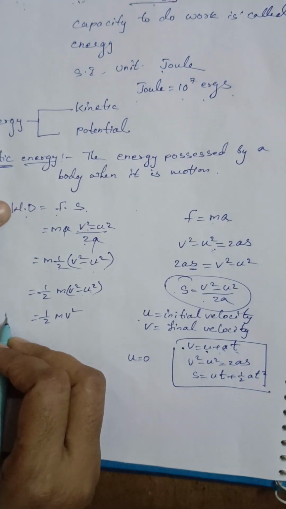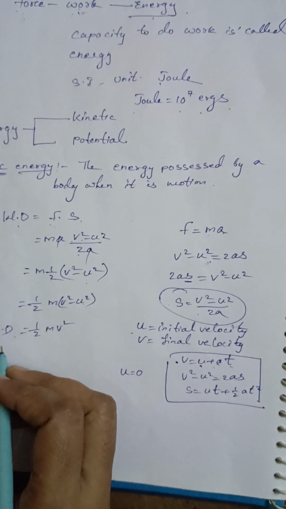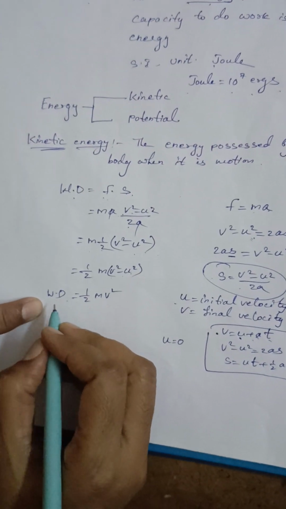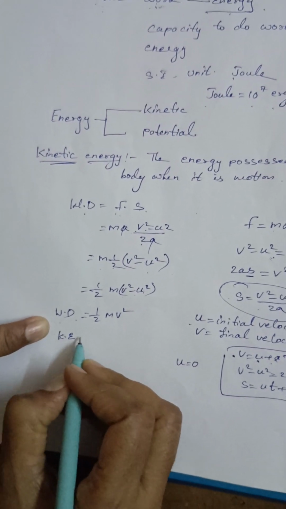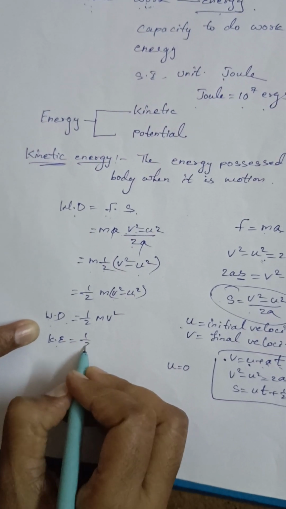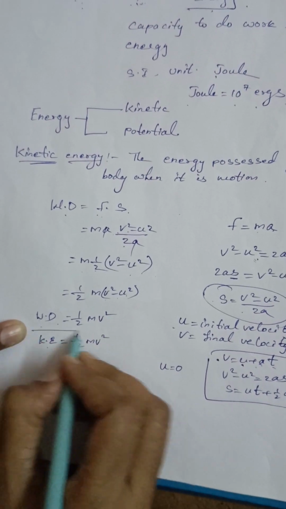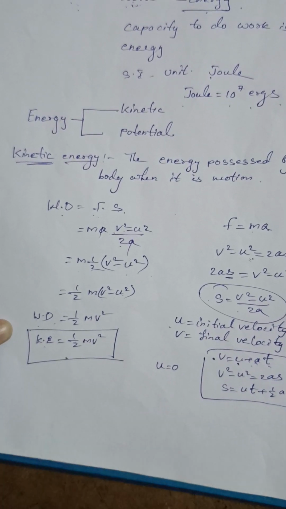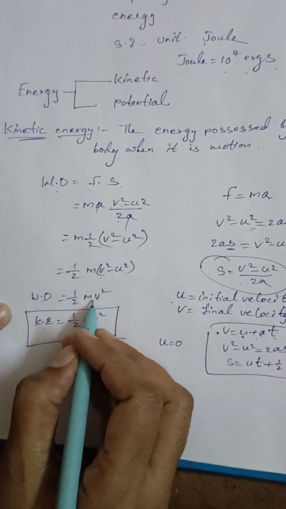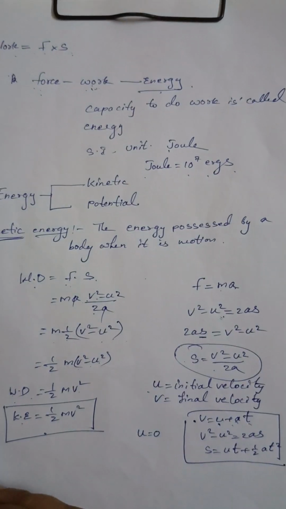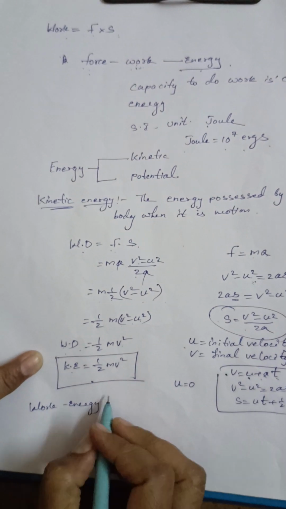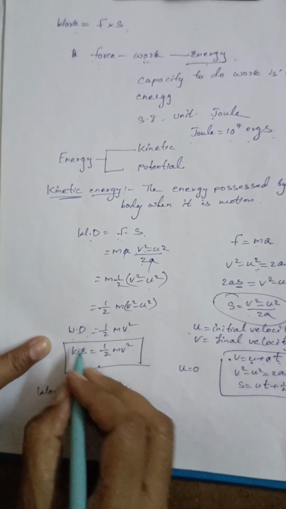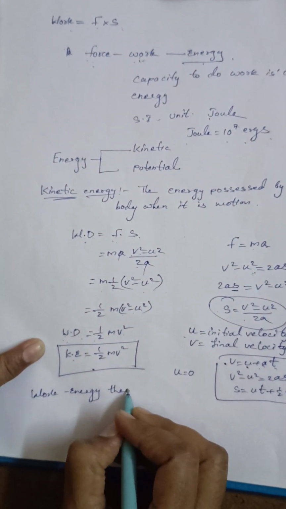That is nothing but work done. Okay. So whenever the body is doing work, that means it is having energy. So work done is nothing but the kinetic energy of the body. That is, kinetic energy is equal to half mv square. This is the formula for kinetic energy. Okay. This we can say as the work energy theorem also. What is the work energy theorem saying here? Work done is equal to half mv square.